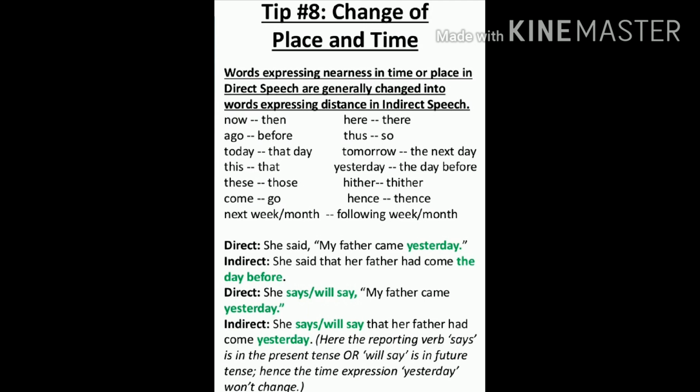So this is what we need to remember when we talk about place and time, changing of place and time from direct speech to indirect speech.